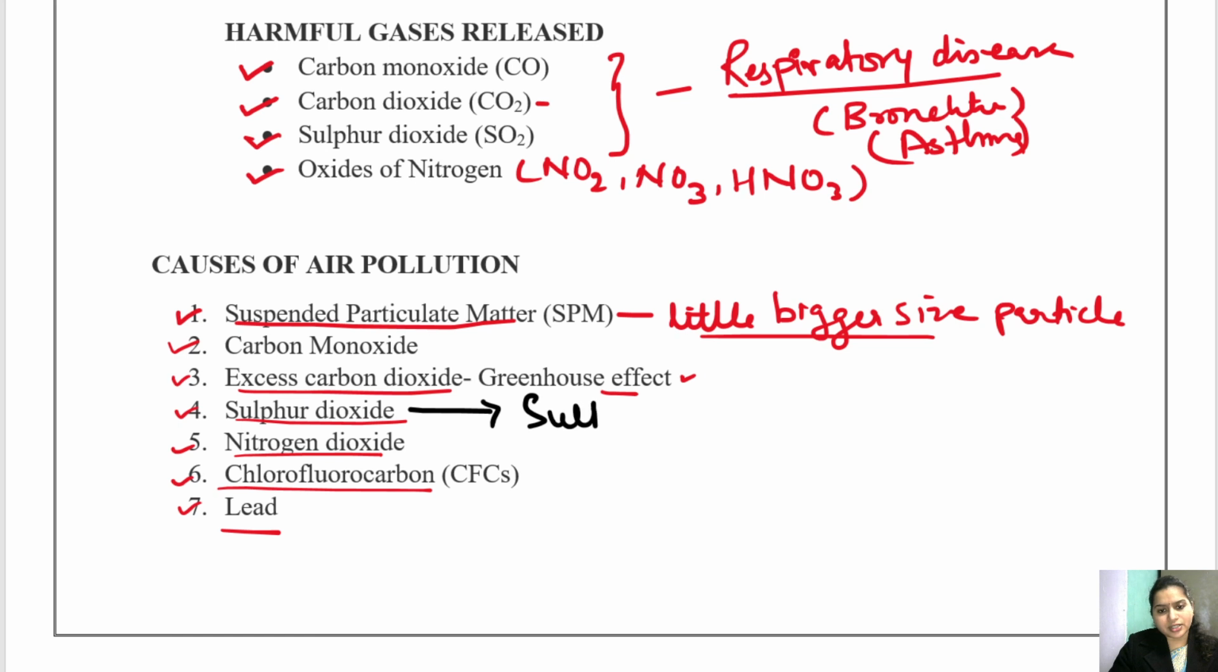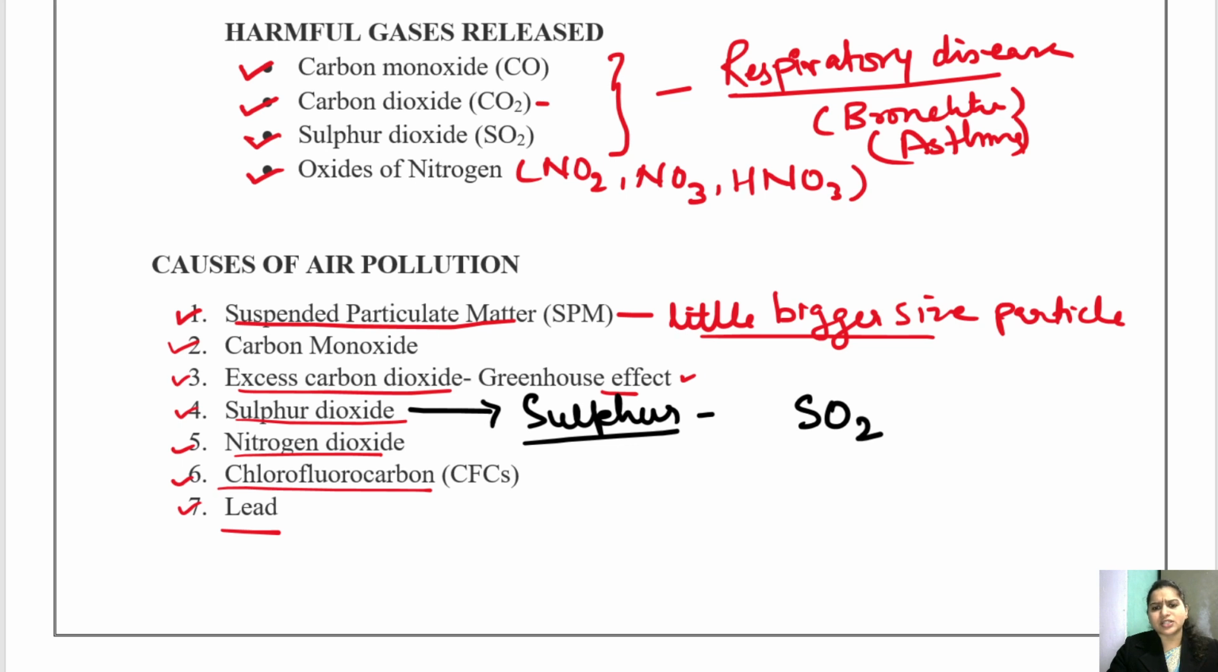So children, sulfur is basically released from the automobiles, vehicles. It is released from the automobiles, on the back of the automobiles. So when sulfur is mixed with oxygen, it forms sulfur dioxide. Okay, which is again when inhaled is very harmful, and also it is harmful for plants.